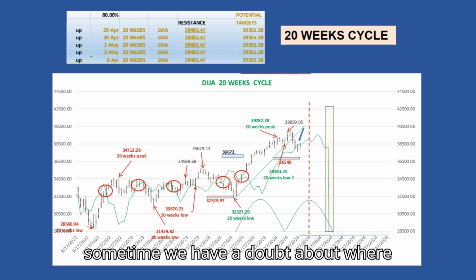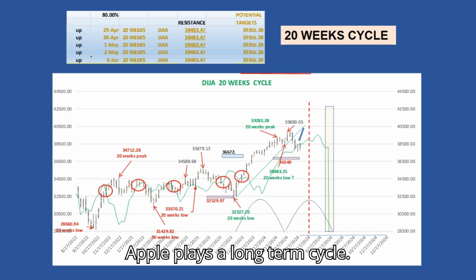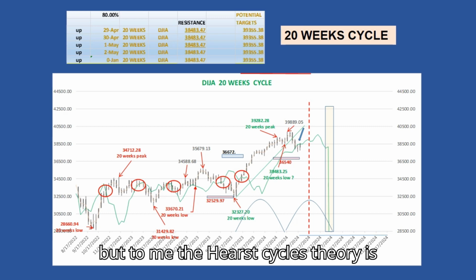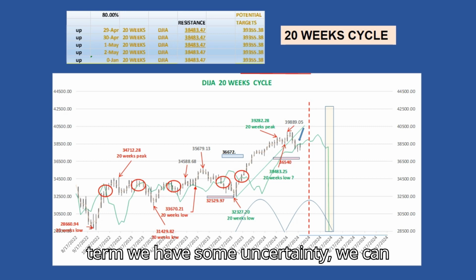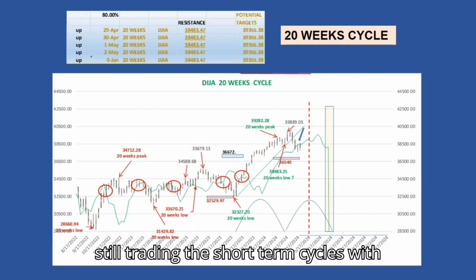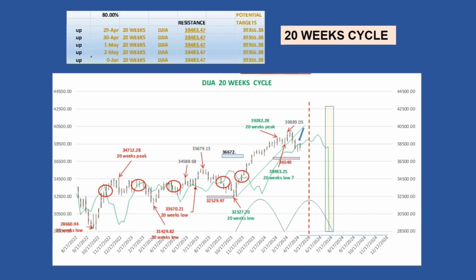It happens sometimes that we have a doubt about where to place a long-term cycle. There is no perfect technique. But, to me, the Hurst cycles theory is still the best approach to trade the market. Even if sometimes on the long term we have some uncertainty, we can still trade the short-term cycles with a very high degree of accuracy.